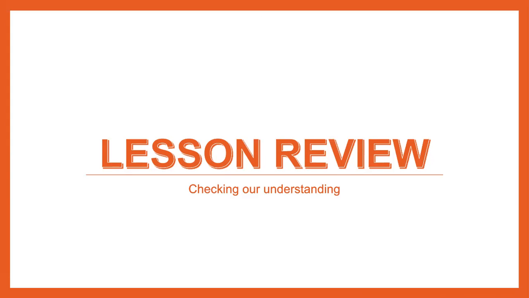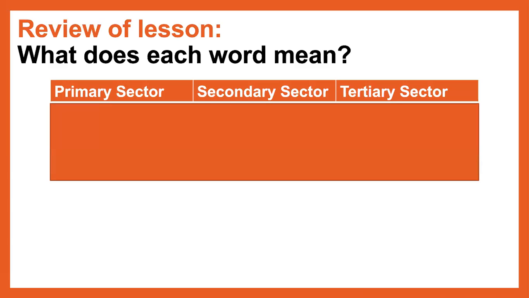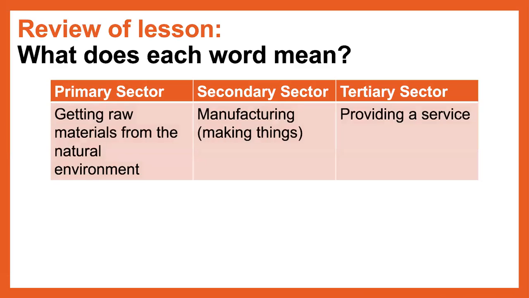So let's review our lesson just to check our understanding. In the review of our lesson, we need to think about what each word means: primary sector, secondary sector, and tertiary sector. Remember, the primary sector is jobs that involve getting raw materials from the natural environment. The secondary sector includes manufacturing of the products that have been taken from the primary sector, so they make the things that have been gathered from the natural environment. The tertiary sector provides a service such as teaching, nursing, and education.